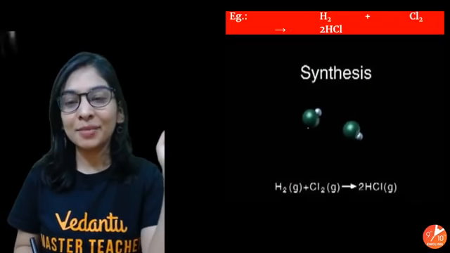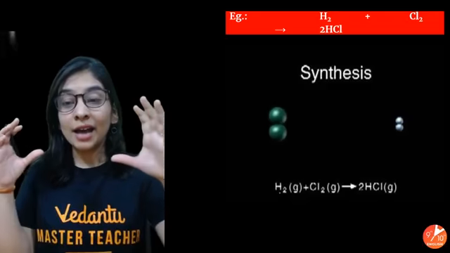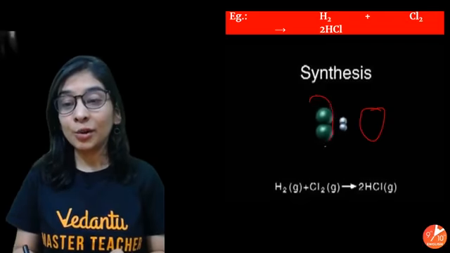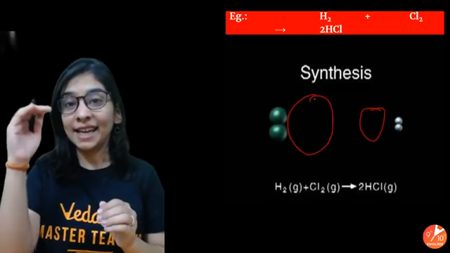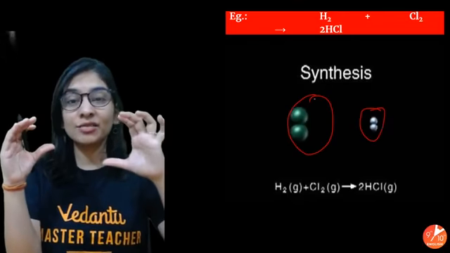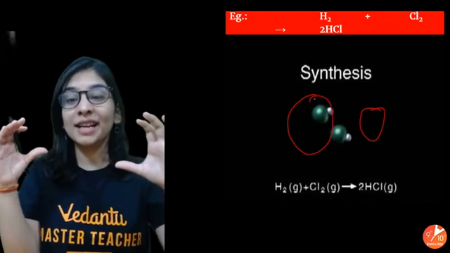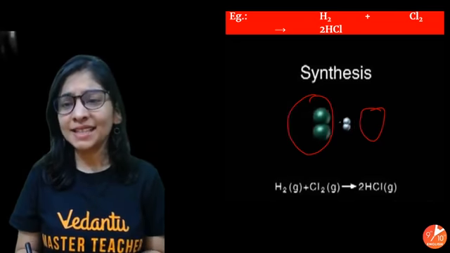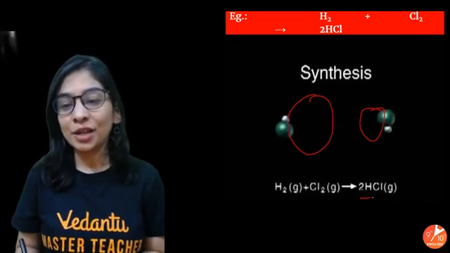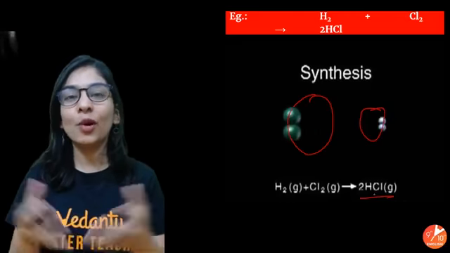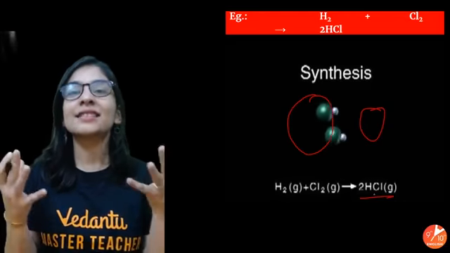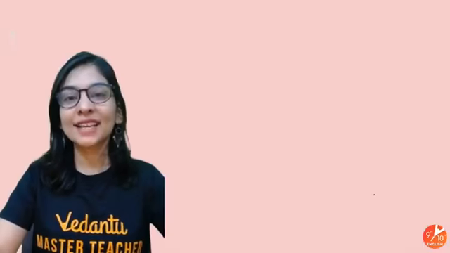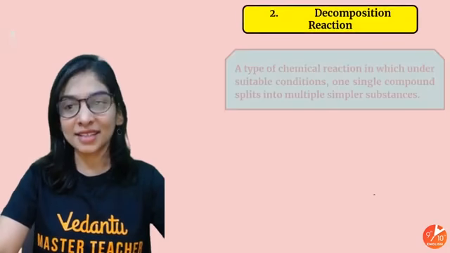Very famous example in front of you: hydrogen came, chlorine came. You know hydrogen, tiny H2, tiny atoms, chlorine, Cl2, big atoms. They are just combining, and see what is happening. H2 + Cl2 gives HCl, you are getting 2 molecules of HCl. What exactly is this? Synthesis, combination. Two or more things are combining to get a single substance, right?